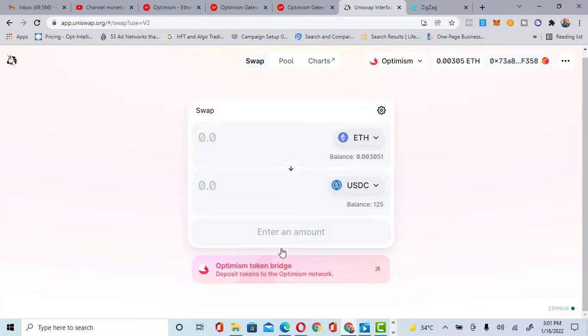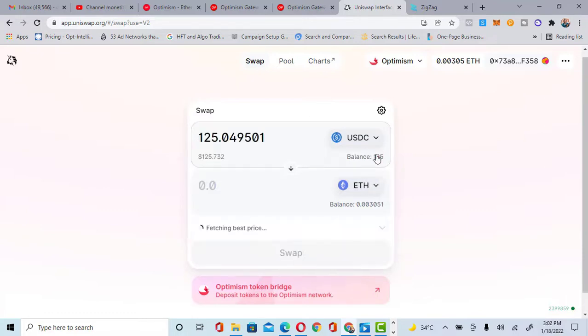As we have successfully swapped our Ethereum to USDC, I don't need the USDC. All I will do is swap my USDC back to Ethereum so I can withdraw it and do whatever I want with it. If you deposit your money here, you can withdraw it. You don't need to leave it here. You can withdraw it back to your wallet. All you need to do is activate your wallet and get eligible for this airdrop. So let me swap my USDC back to Ethereum. Click on max. I want to transfer everything.